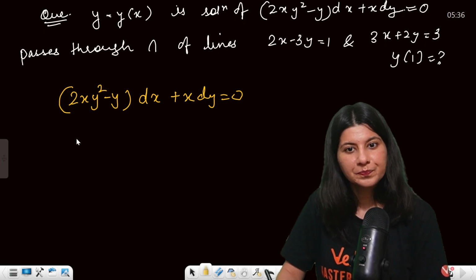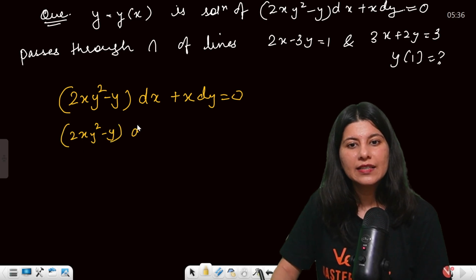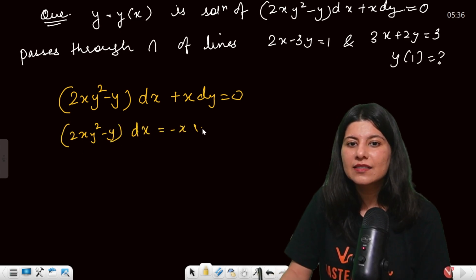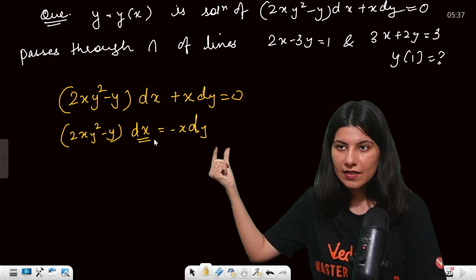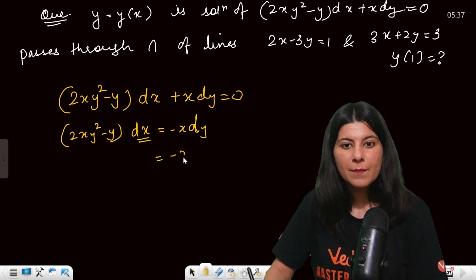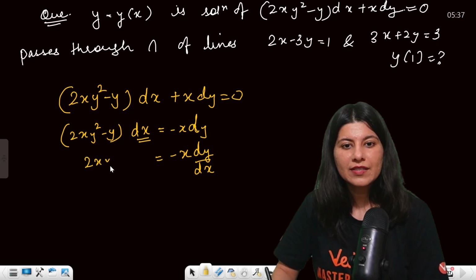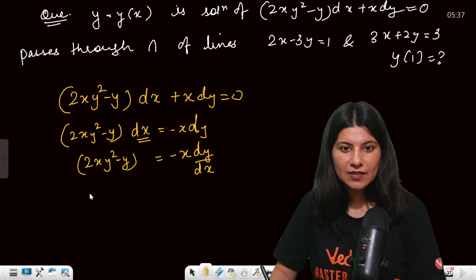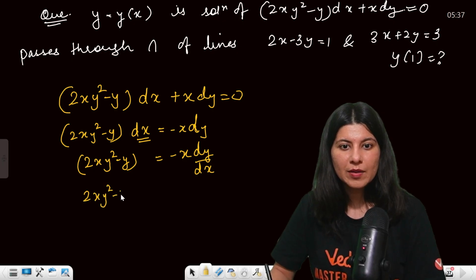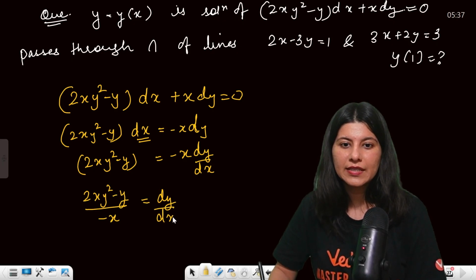See, 2xy square minus y dx will become minus x dy. Correct? Now this dx will go here, minus x dy by dx. This is 2xy square minus y. Correct? And this is minus x. So 2xy square minus y upon minus x is equal to dy upon dx.